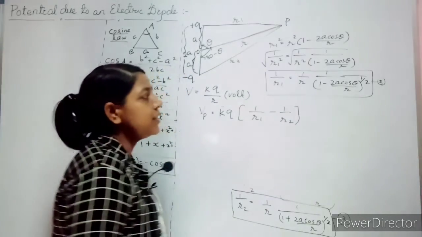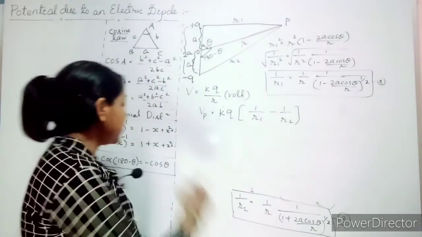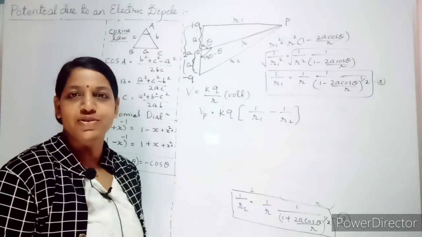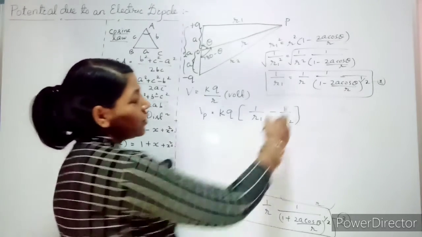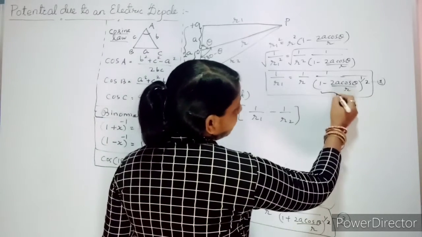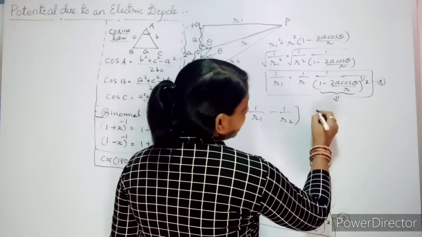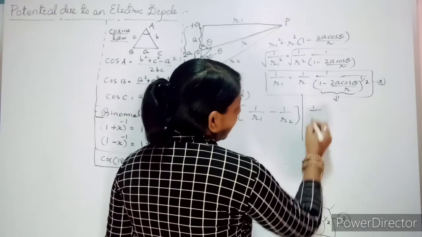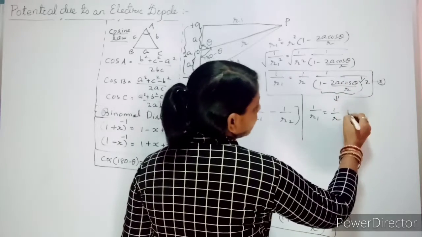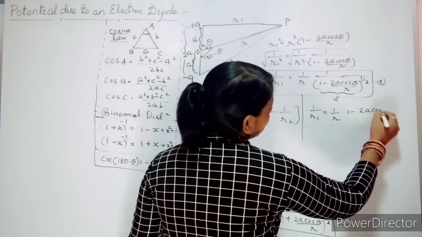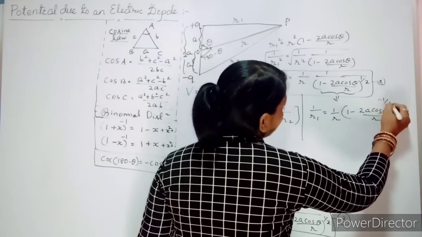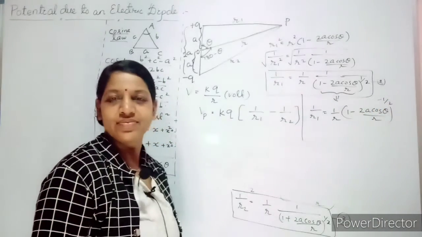Before substituting, there is one more simplification, if you apply the binomial theorem. So if you apply this, now here you can see this term, what it will come? It will be 1 by r1 equal to 1 by r. Take this term up. So it will be 1 minus 2a cos theta by r whole to the power minus 1 by 2.